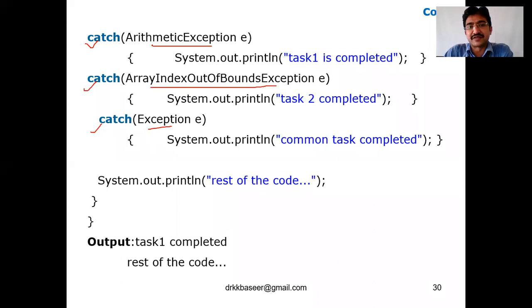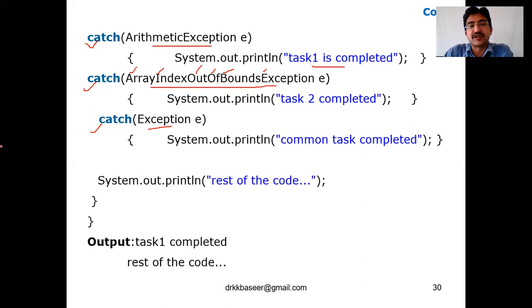See the class names, and don't be confused. Arithmetic with capital A, Exception with capital E. Array Index Out Of Bounds Exception: each word starts with a capital, A, I, O, O, B, E. ArrayIndexOutOfBoundsException is a class.